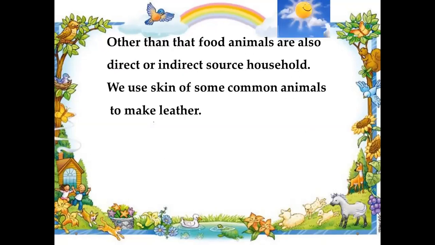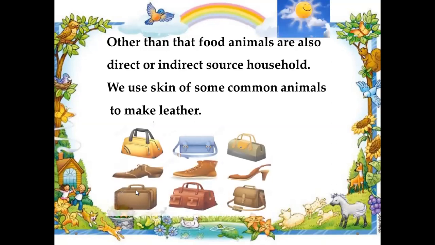Other than food, animals are also a direct or indirect source of household things. We use the skin of common animals to make leather, and from that leather we make many things of our daily use.